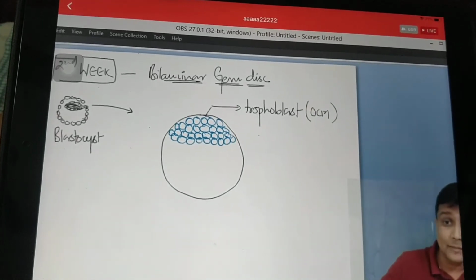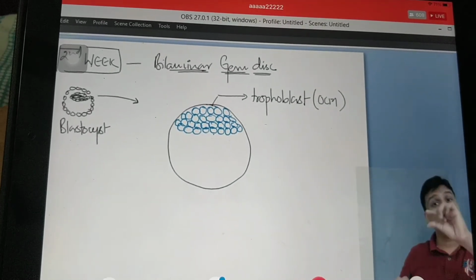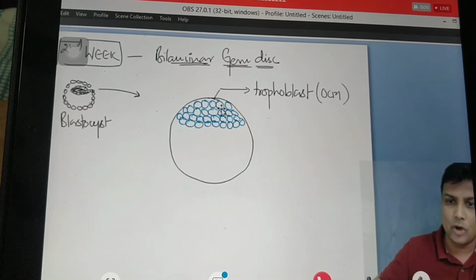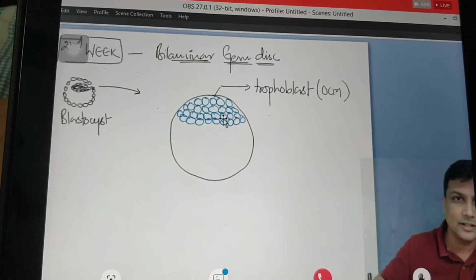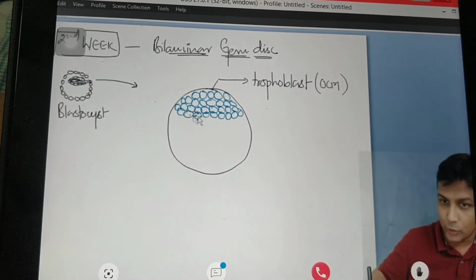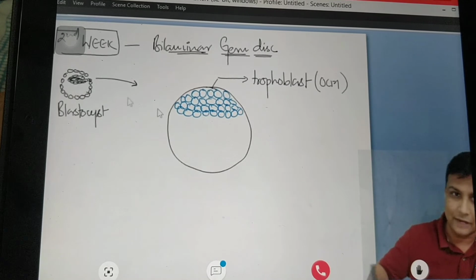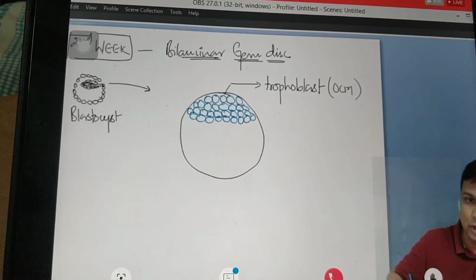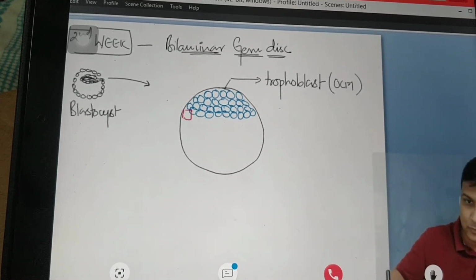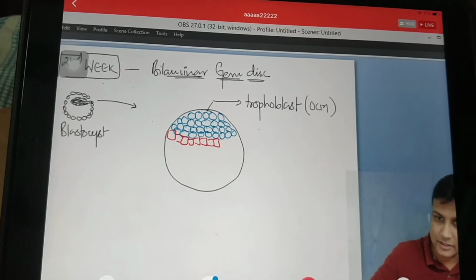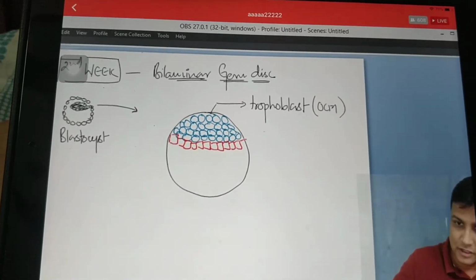Now in the inner cell mass, what is going to happen is that only one layer of cells towards the cavity, not the entire inner cell mass, sir. Only one layer of cells which is towards the cavity here will be modified into cube shaped cells. Only one layer of the cells is going to modify into cuboidal cells, cube shaped cells.